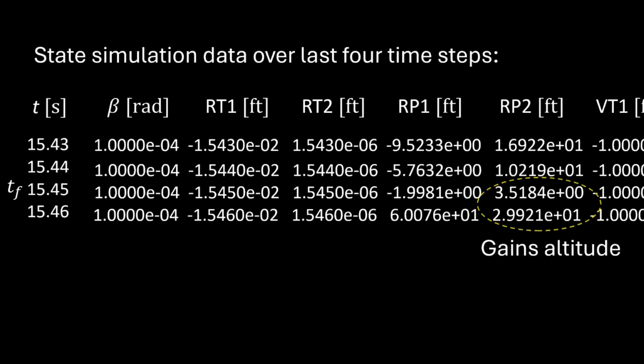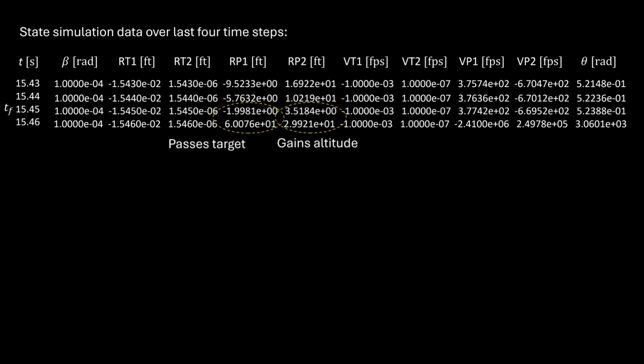At 15.46 seconds, the pursuer also passes the target. Associated with this abrupt change is a sign change in the pursuer vertical and horizontal velocity components. The target is at the origin, so the pursuer passing the target, moving toward and then away, is a sign change in the velocity.